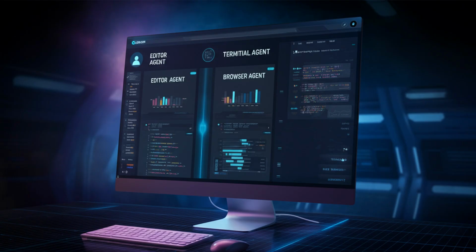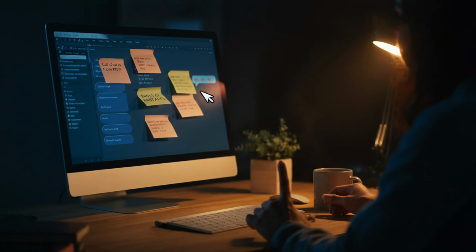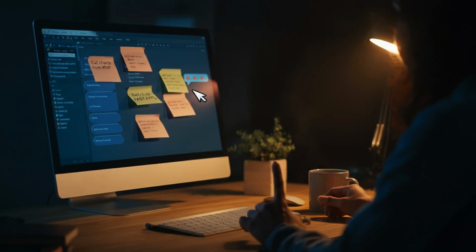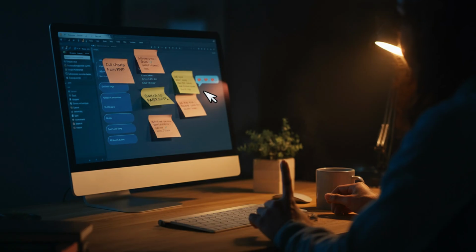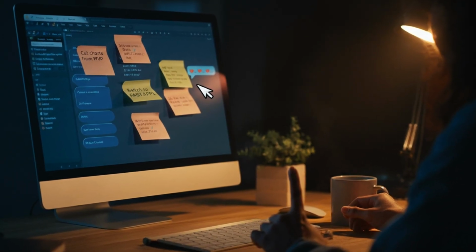This is where vibe coding comes in. Instead of grinding through boilerplate, you describe the product you want, adjust the plan at a high level, and let agents execute. Inline comments on tasks feel like notes in a shared Google Doc. Cut charts from the MVP, switch this service to FastAPI, reuse the existing auth flow. You stay in creative director mode while the AI team handles the implementation details. But here is the part nobody expected. The real win is not smarter code, it is crushing coordination overhead, the thing that usually kills solo projects.